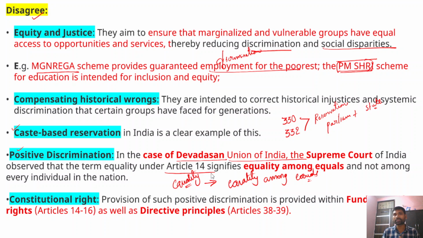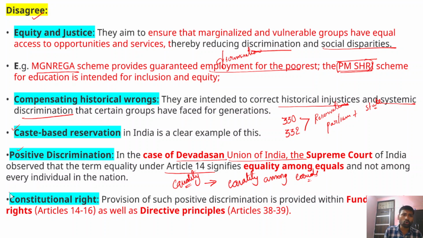However, the Supreme Court held that equality signifies equality among equals. Since they have faced historical injustice and systematic discrimination, we cannot consider them as equals. Since we cannot consider them as equals, positive discrimination or affirmative action is justified, so that we can uplift them from their backwardness.